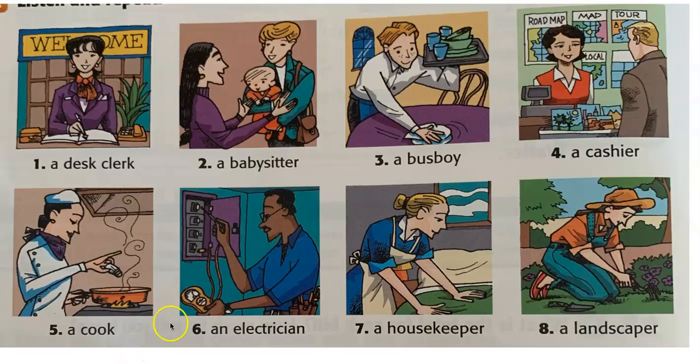Okay. Then we are going to start with Unit 8. Okay, so here in this unit, we are going to work about jobs, okay? The different jobs that people have. Here is the dictionary. This is your dictionary. You have in your copies in page 172, but I am going to send you these pictures to the WhatsApp, okay? Because in your copies, some of them are very dark because they are in black and white.